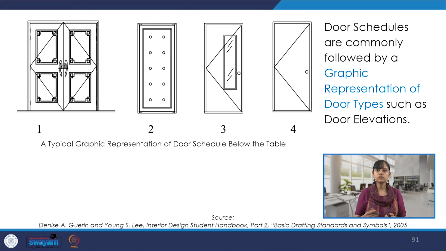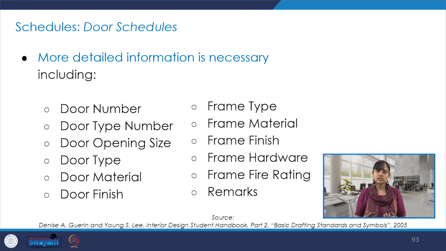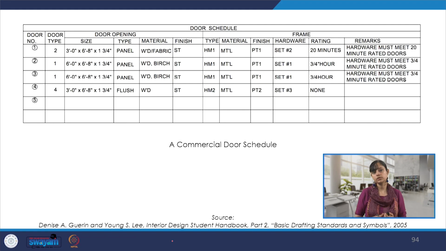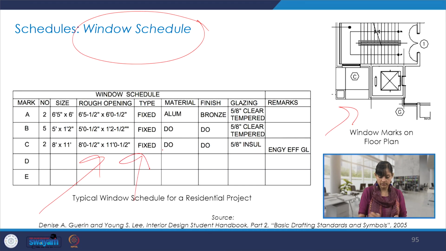Continuing with the door schedules, graphic representation. Another example, this is for a residential project, and we see how the scheduling is done in detail. And this is the typical information that is usually required when we prepare door schedules. So we saw these in elaborate manner. This is a commercial door schedule, and so showing some more examples visually. This is window schedule, again marking on the floor plan and then creating a schedule over here, along with the remarks giving it in detail for execution on site.